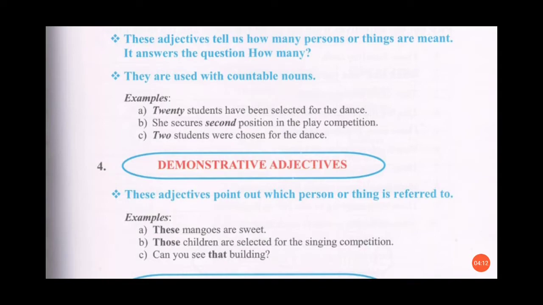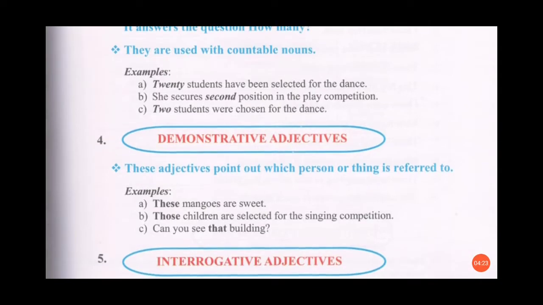Now we'll see the second sentence. She secures second position in the play competition. So here in this sentence the word second is an adjective. Why? Because it is describing the position. It is telling us the number. Third sentence. 2 students were chosen for the dance. So here the word 2 is mentioning how many students were chosen or selected? 2 students. So here the word 2 is the adjective.